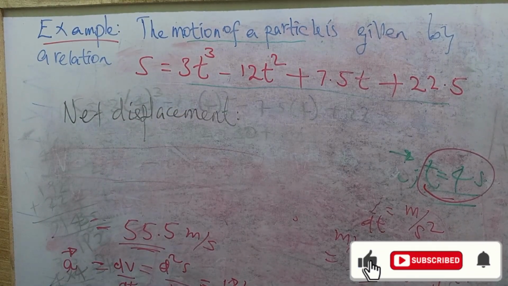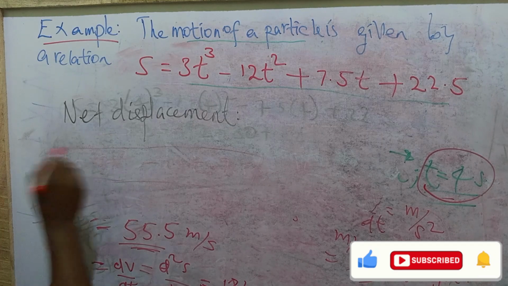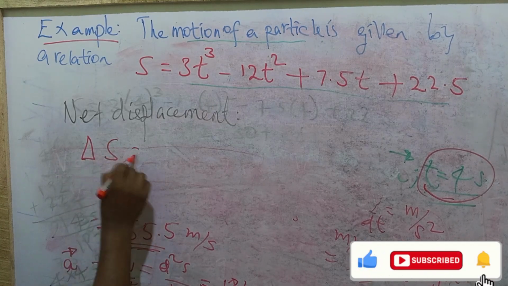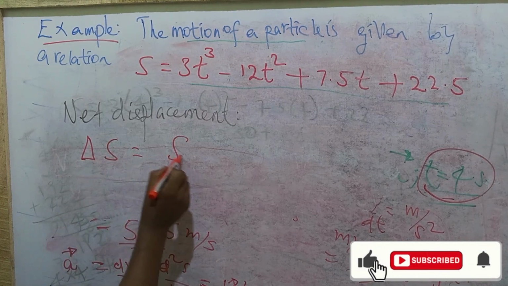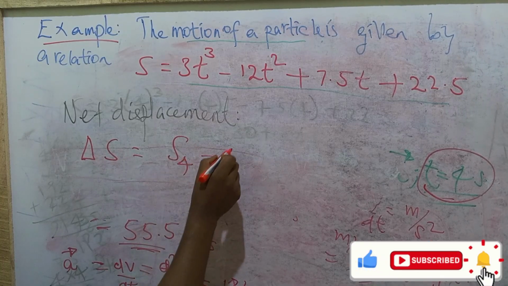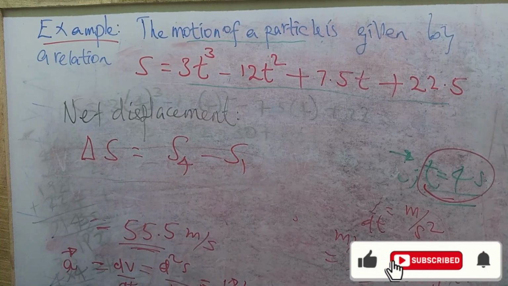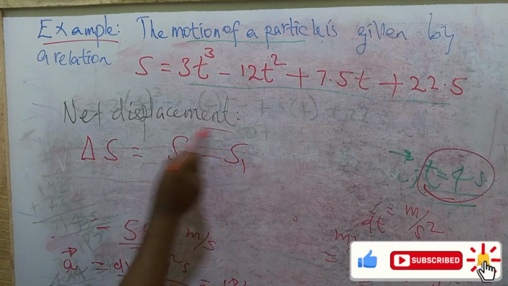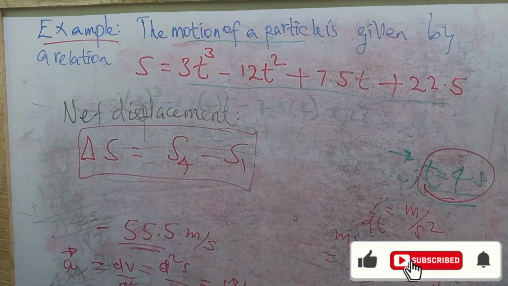Net displacement is the change in s. Change in s is s at time 4 seconds minus s at time 1 second. The question is like this. So we can finish this by this formula.